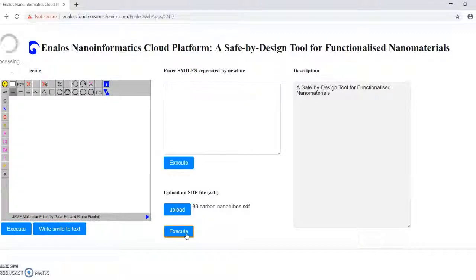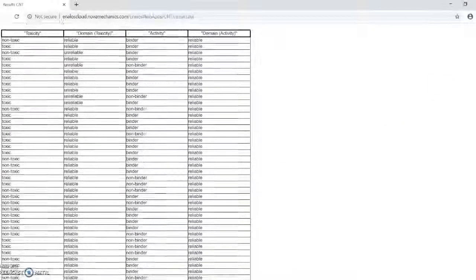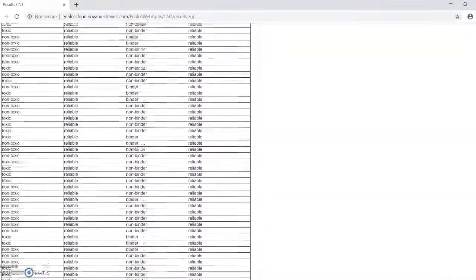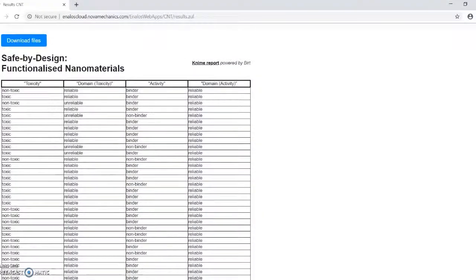This type of file contains molecular structure records, used as a standard exchange format for chemicals information. The decorating molecule structure in SDF format can be extracted from the PubChem database or other repositories. During a safe by design process, different data sets with decorators of interest can be imported, and their effects on the biological and toxicity behavior of the resulting decorated multi-walled carbon nanotubes can be studied.